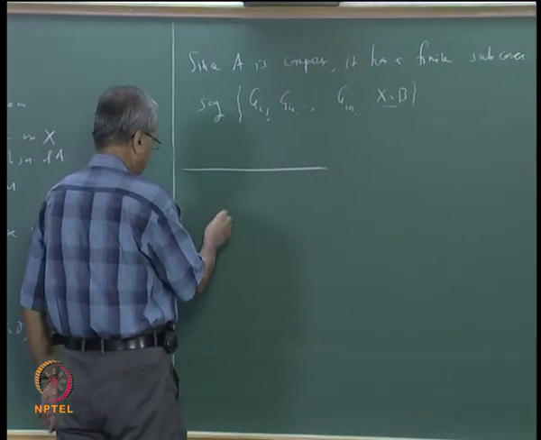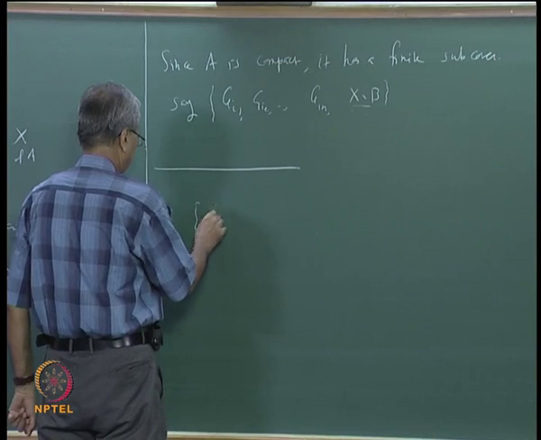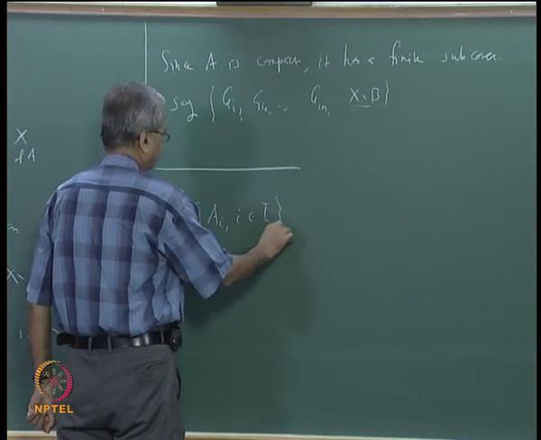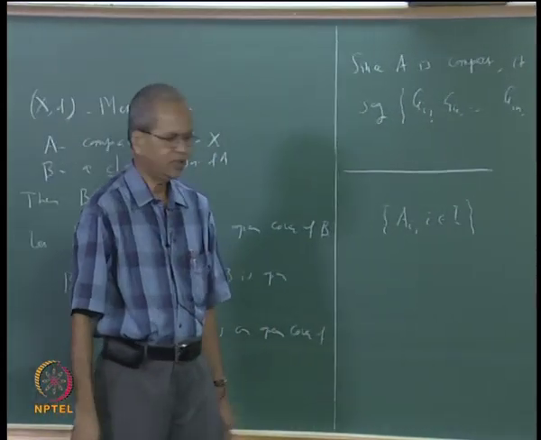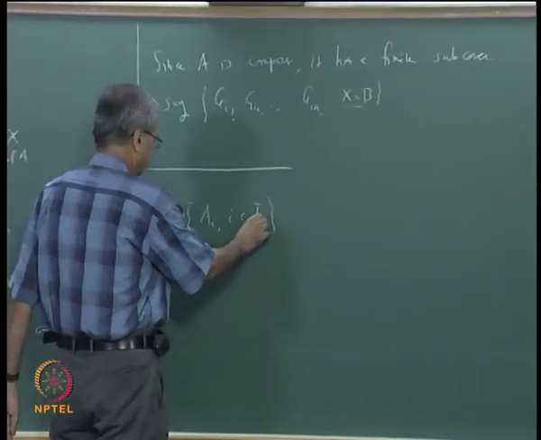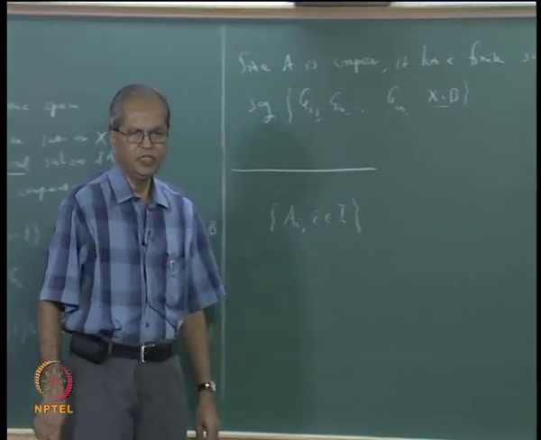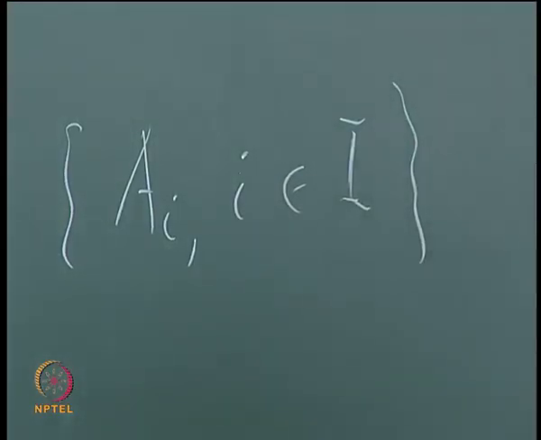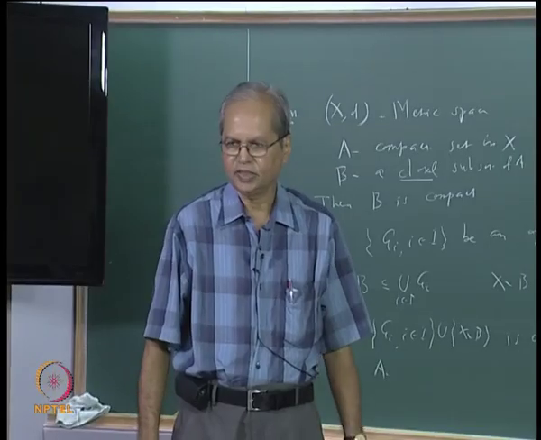So suppose you have a family of sets, let us say A_i, i belonging to I, where I is any indexing set. We say that such a family has a finite intersection property.